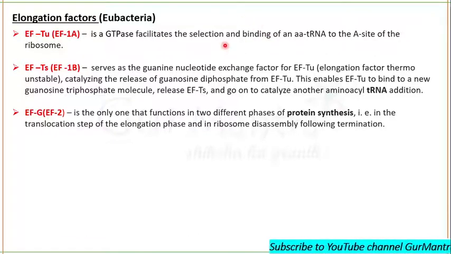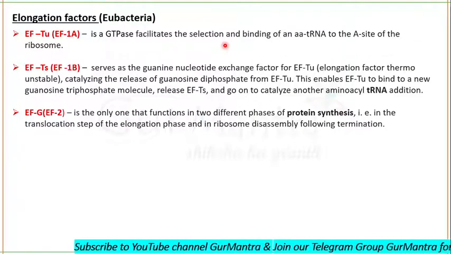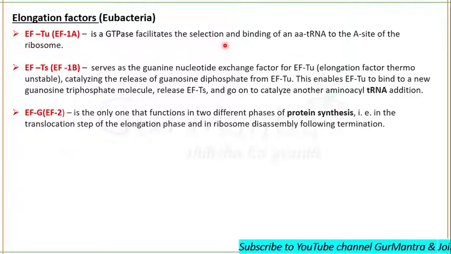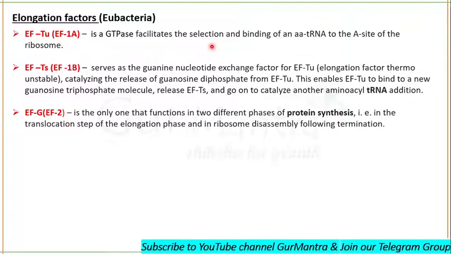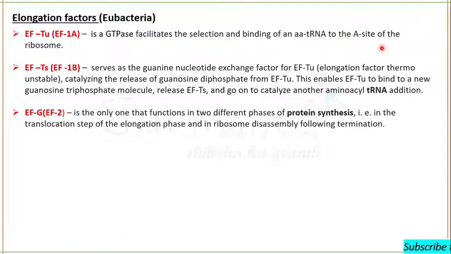We know that the ribosome will select the correct tRNA, but exactly this elongation factor will be facilitating the selection and the binding of amino acid tRNA to the A site of the ribosome.